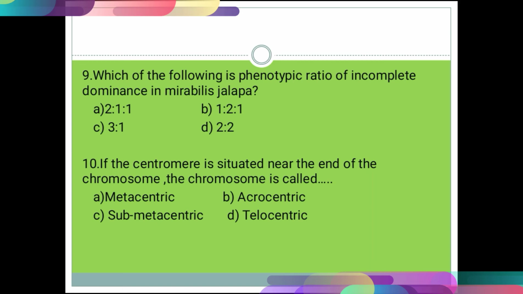Question number 10. If the centromere is situated near the end of the chromosome, the chromosome is called: option A metacentric, B acrocentric, C submetacentric, and D telocentric. The correct option for that question is option number D telocentric, because telo means end.